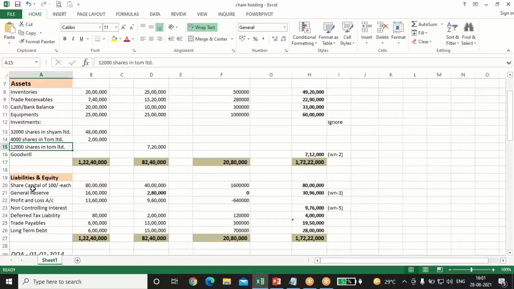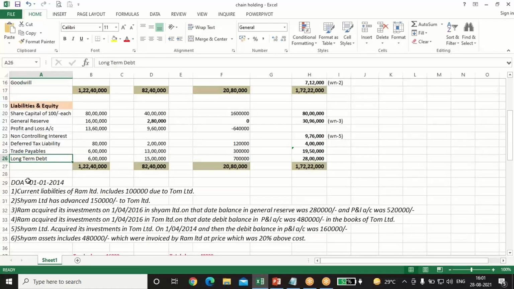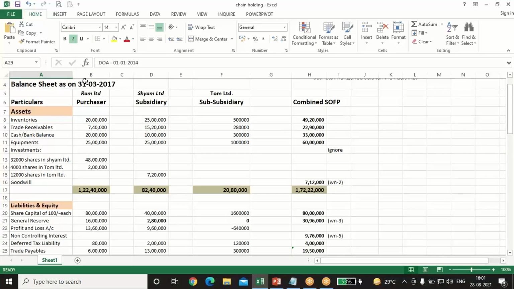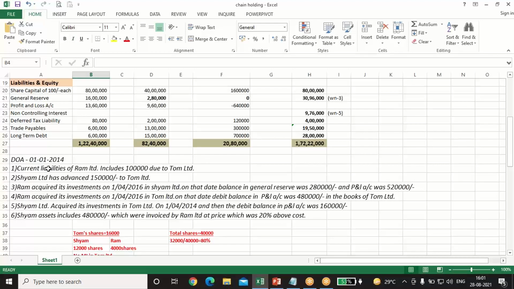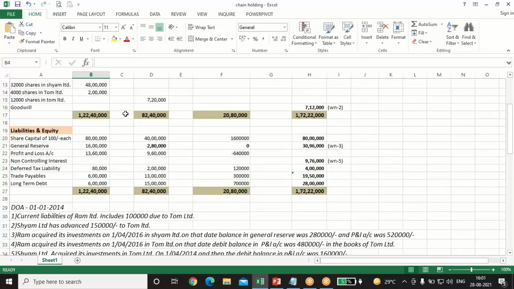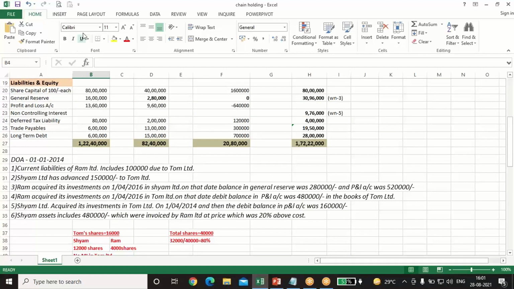And on the liability side, share capital, general reserve, profit and loss account, deferred tax liability, trade payable, and long term debt are given. Okay, the date of acquisition is 1st January 2014. The balance sheet date was 31st March 2017. That means after 3 years the balance sheet is given. That means 14, 15, 16, that was March 17, a 3 year difference.